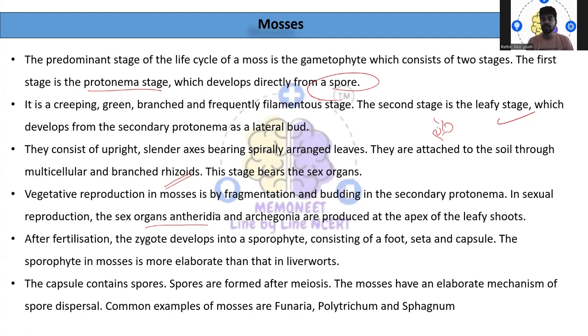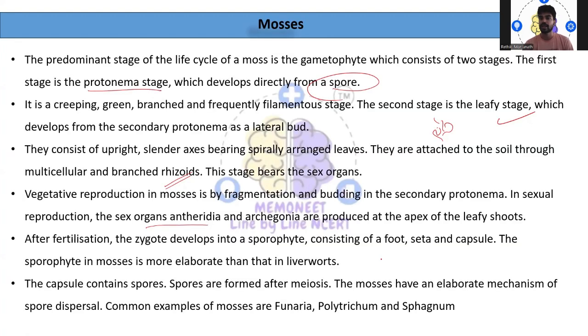Now what happens? After fertilization, the zygote will develop into the sporophyte, and the sporophyte consists of foot, seta as well as capsule. This sporophyte in the mosses is more elaborate when compared to the liverworts. You can easily observe them. The capsule contains the spores, which are formed after meiosis, and the mosses have an elaborate mechanism of spore dispersal. Common examples are also given here.